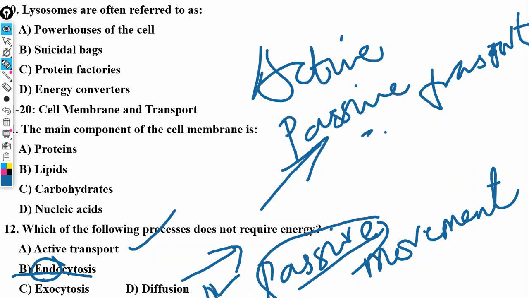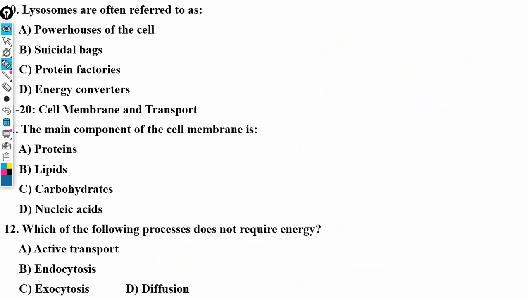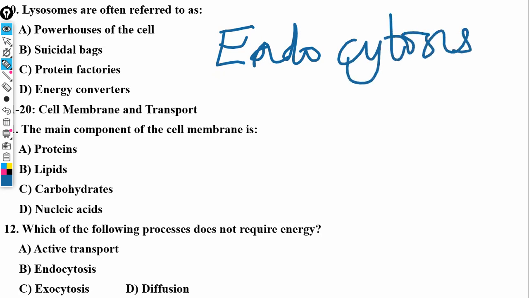Now, when the cell folds inwards. Let me clean this so that this can be clear. I just wanted to explain these two other terms so that you understand what they mean. Endo, meaning inside, as I said, and cytosis refers to the cell.